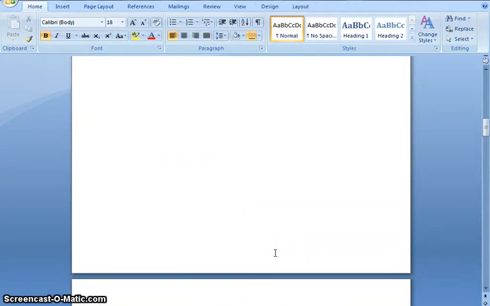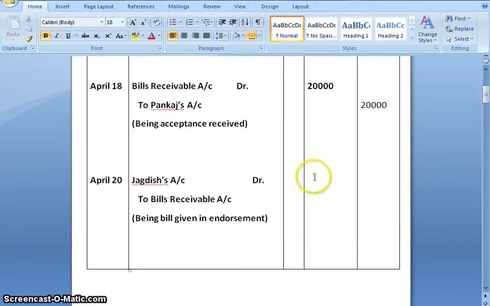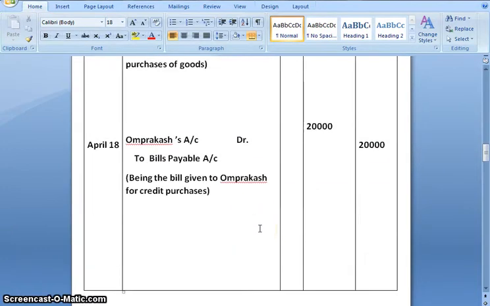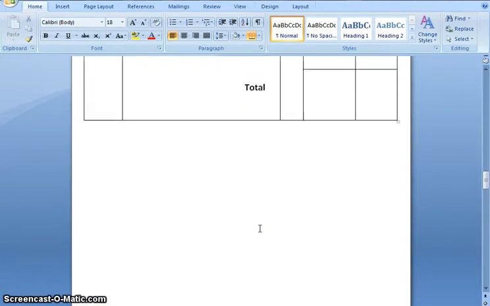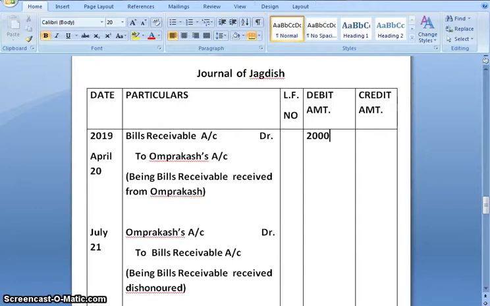So in the books of Om Prakash, we'll get on 20th April, Jagdish account debit to bills receivable, as Jagdish is the endorsee. Amount is 20,000. Narration would be being bill given in endorsement. And in the books of Jagdish, that is in the books of endorsee, the entry would be bills receivable account debit to drawer account, that is to Om Prakash account. Amount is 20,000. Narration would be being bills receivable received from Om Prakash.